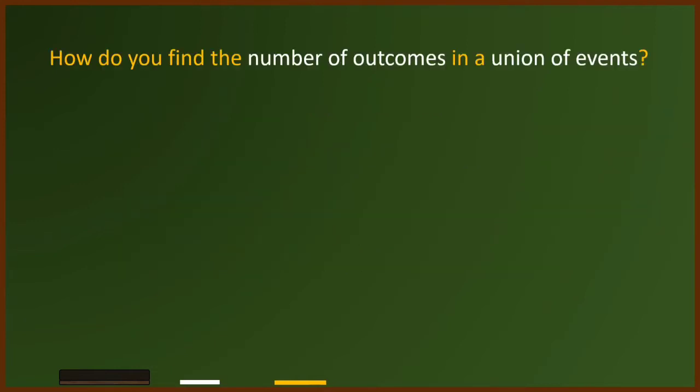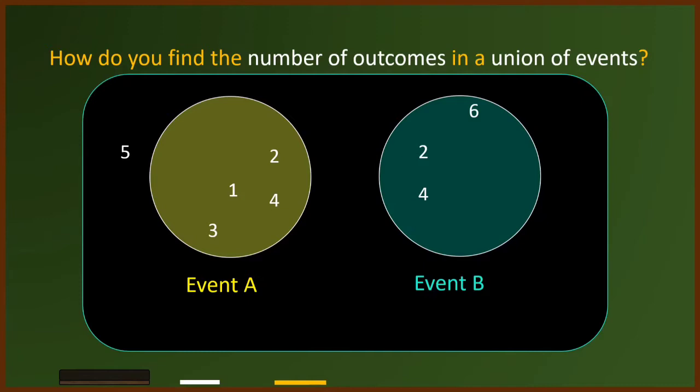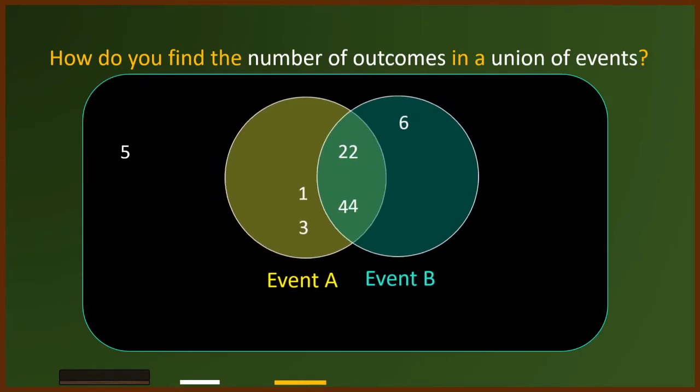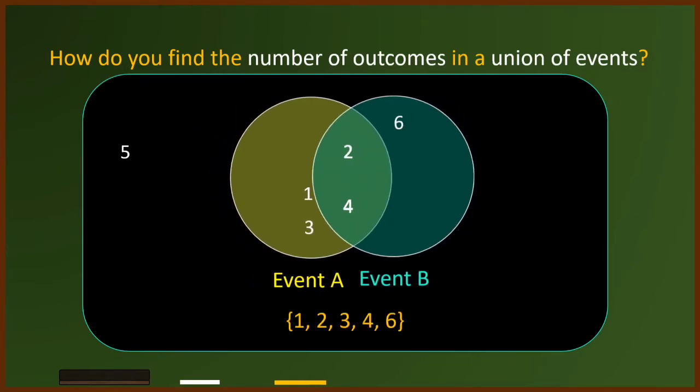How do you find the number of outcomes in a union of events? If you find the sum of the number of outcomes in event A and the number of outcomes in event B, you will have counted the number of outcomes that are in both event A and event B twice. In the given illustration, the outcome is equal to 1, 2, 3, 4, and 6. 2 and 4 are not written twice.